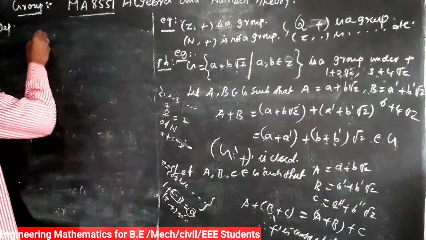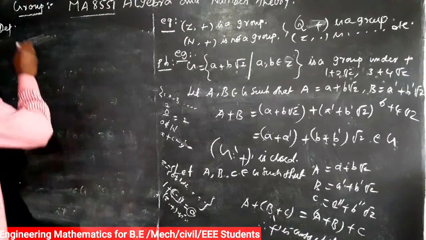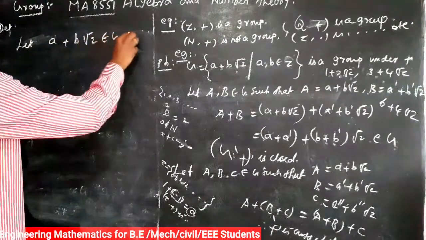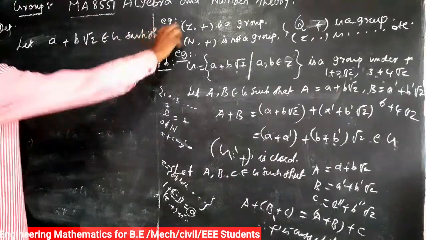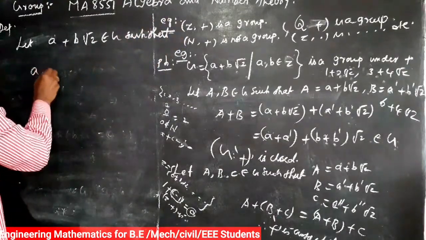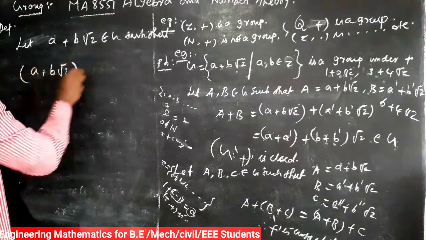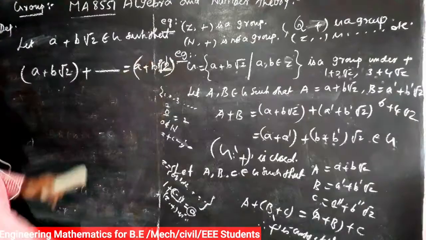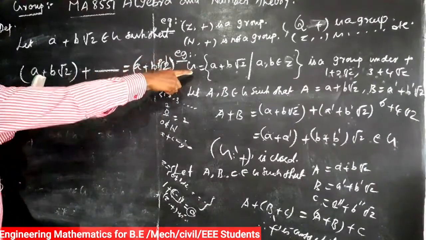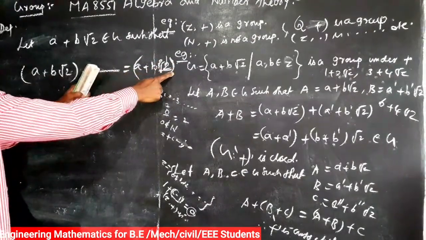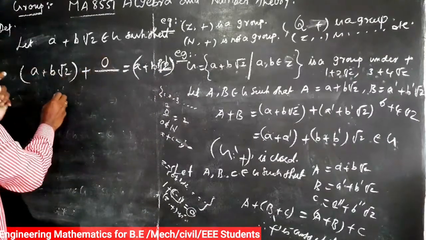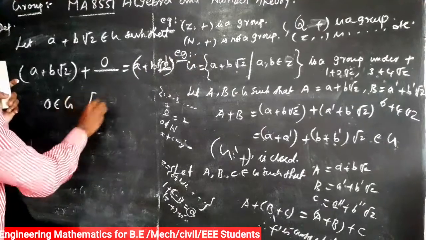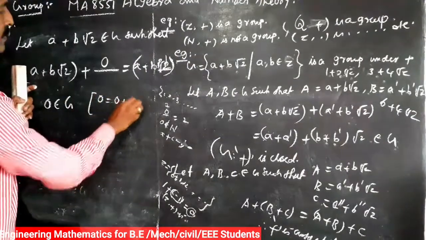Then identity. We take one element, let a plus b root 2 belong to G, such that a plus b root 2 plus the identity is equal to a plus b root 2. So a plus b root 2 belongs to G and 0 also belongs to G. So this is 0. For example, 0 can be written as 0 plus 0 root 2.